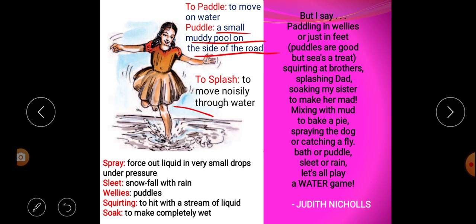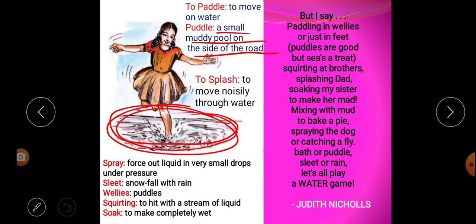Look at this picture. This is called a puddle. So according to the poetess, what is the use of water? Paddling in puddles, that means to move on water in a puddle. A puddle is a small muddy pool at the side of the road. So according to the poetess, water is for paddling or moving in this muddy water.